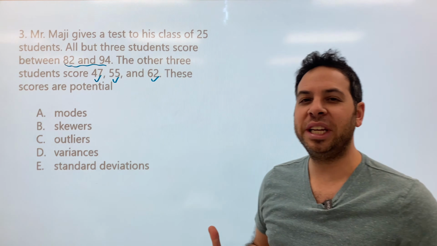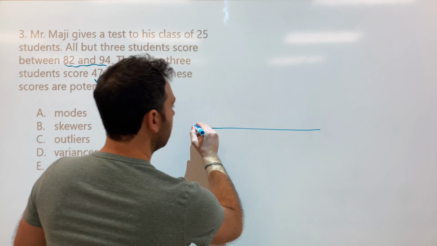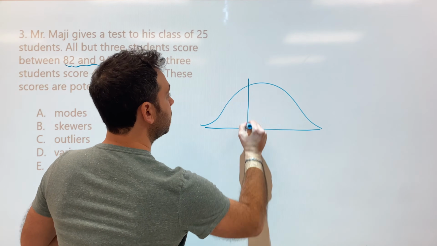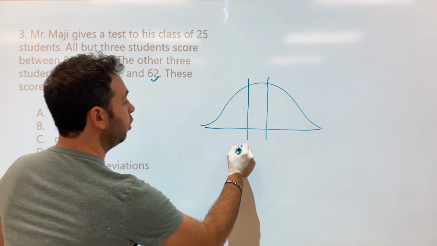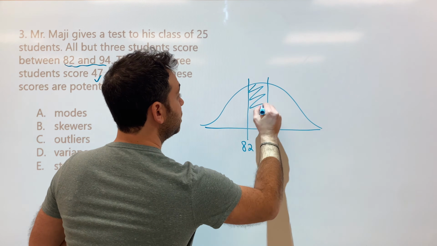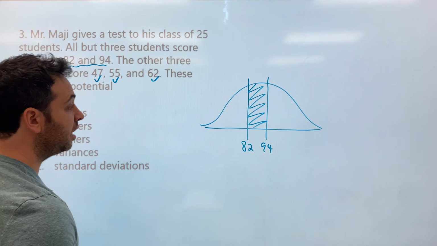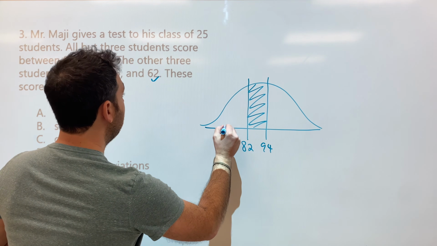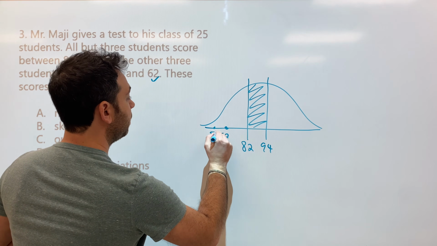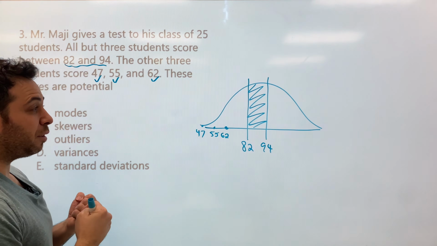So one thing I do is kind of visualize this together, right? So imagine, as a teacher, all my students take a test, and all the students score between, what do they score between? 82 and what? 94, right? In fact, I'd be very happy as a teacher if that happened. But there are 3 students, maybe they didn't study, score well below. We have a 62, right here. We have a 55, and we have a 47, right? These scores are so far away from the average.